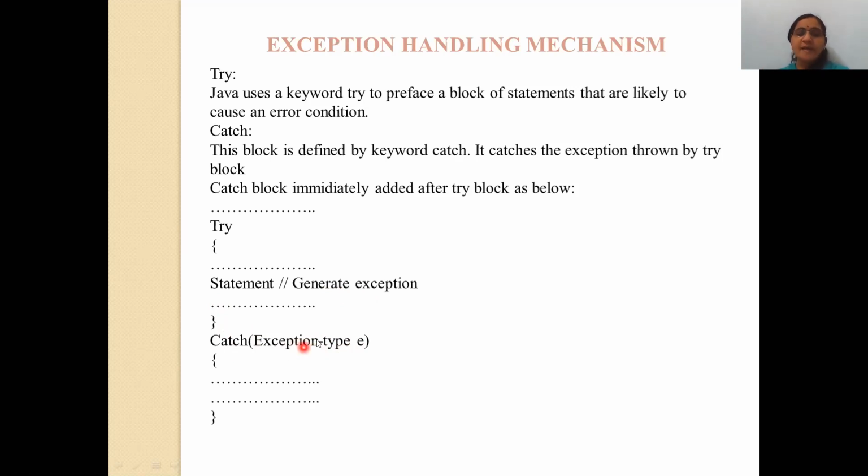So you specify the type of exception and write the exception object so that it gives the error message and handles the exception properly. Clear? Do you understand up to this? Yes, Miss. Okay, so this is just the syntax.